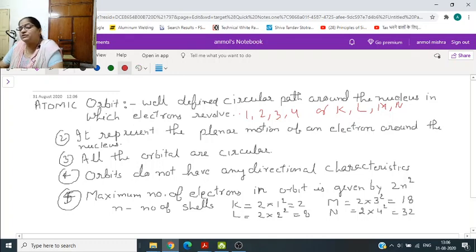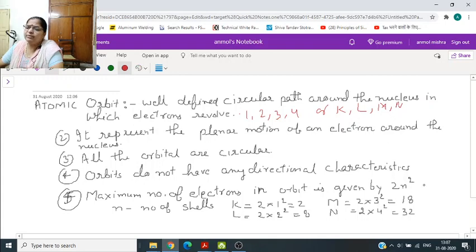Whereas you just now studied that orbital is three-dimensional motion, orbit is only planar motion of an electron around the nucleus. And all the orbits are assumed to be circular in nature, and orbits do not tell us about any directional characteristics. And last, the maximum number of electrons in an orbit is given by 2n square.